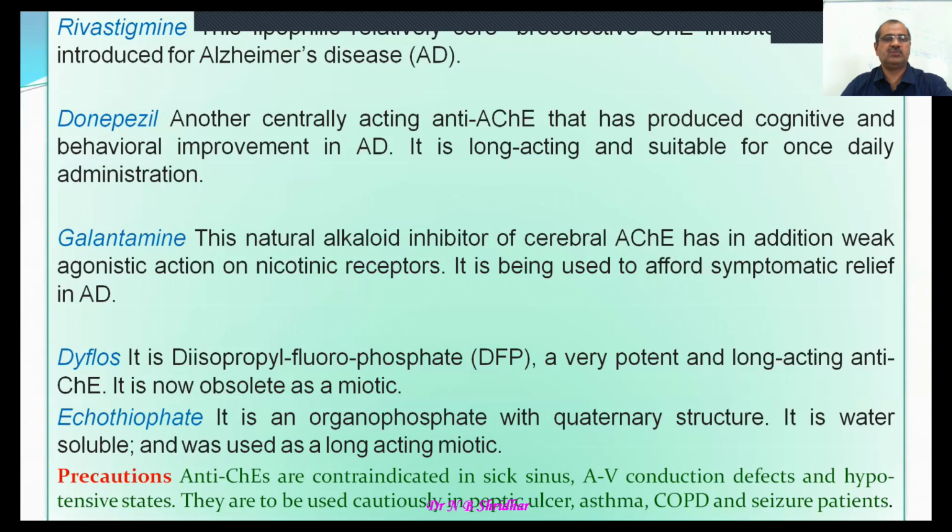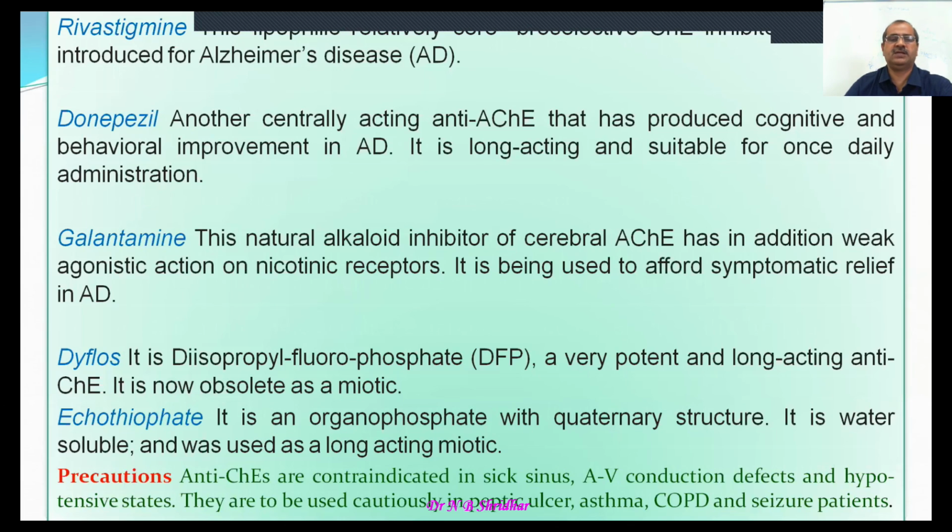And DFP, or diisopropyl fluorophosphate, is a very potent and long-acting anticholinesterase agent. So it is a highly toxic agent, and so it is obsolete. And ecothiopate is an organophosphorus compound, but it has a quaternary structure and is water soluble, and was used as a long-acting miotic.